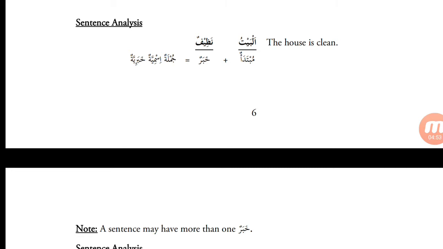So let's have a look above. Al-baytu, is this marfu'? Yes. What's the sign of rafa'? The dhamma that is appearing on the final letter ta. Nadhifun, okay, it's ending with two dhammas. This is the sign of rafa'. So al-baytu here is marfu' and nadhifun is marfu'. So al-baytu is the mubtada and nadhifun is the khabar. Al-baytu nadhifun, the house is clean. This is a jumla ismiya khabariyah.